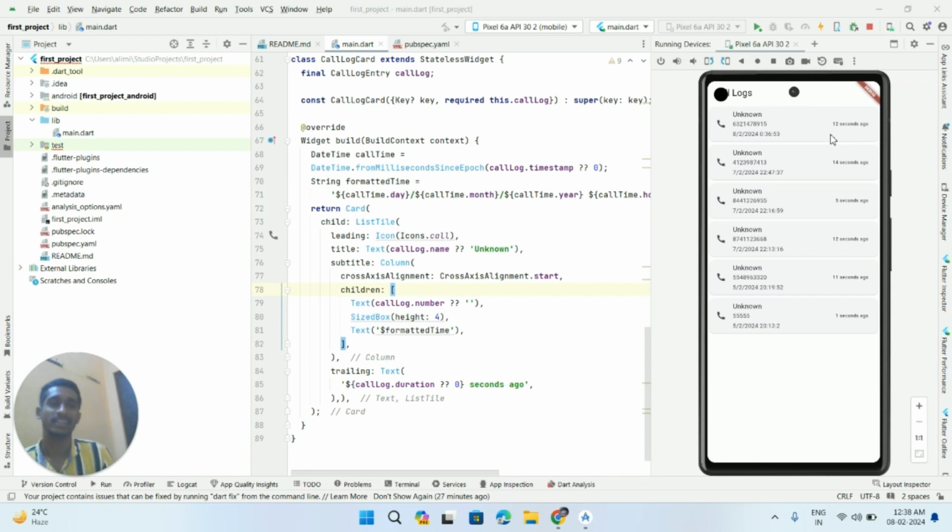Like I have ended the call at 10 seconds, but there was a delay in the app responding. So this is our demo of the app that we have developed.